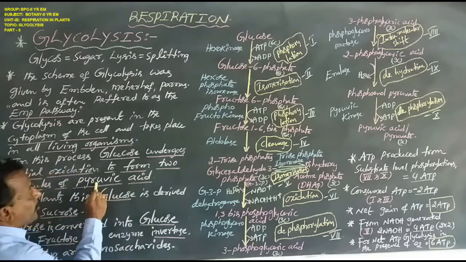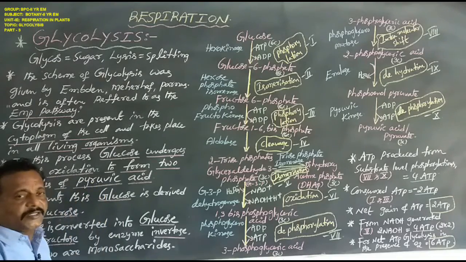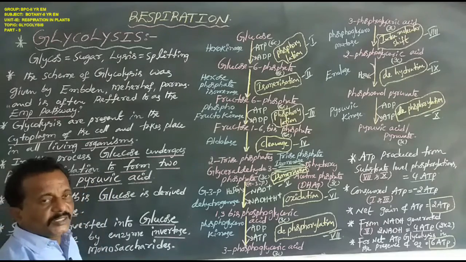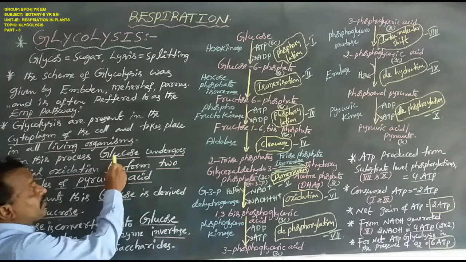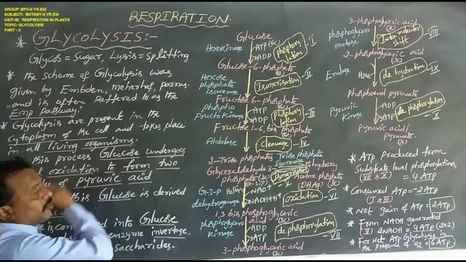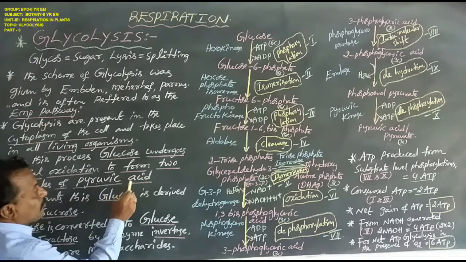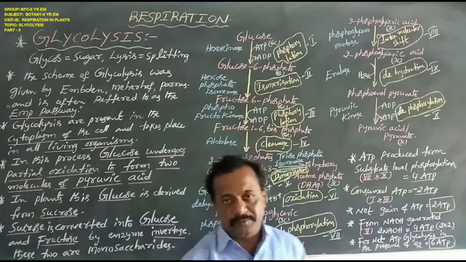This is the end product of glycolysis, that is pyruvic acid or pyruvate.